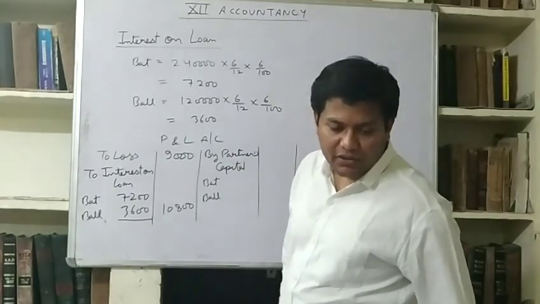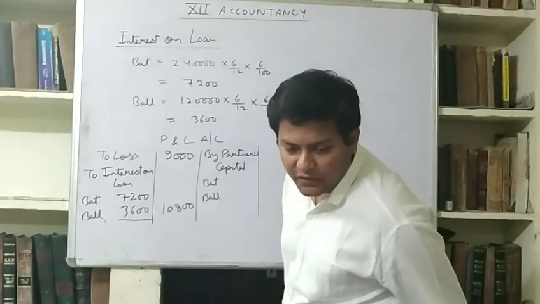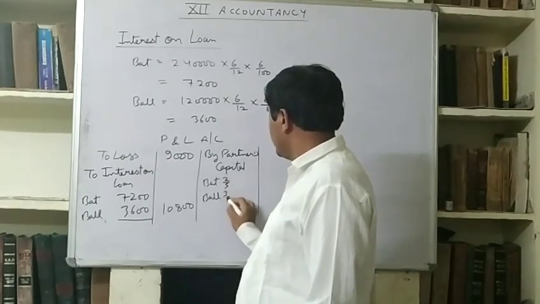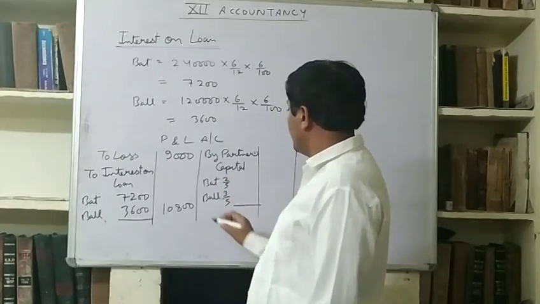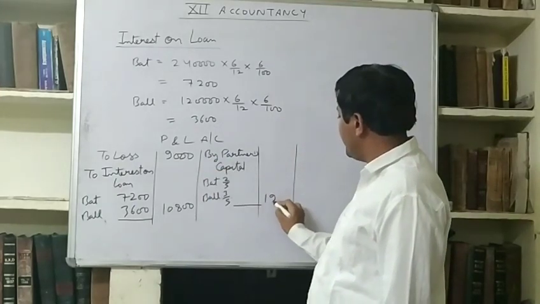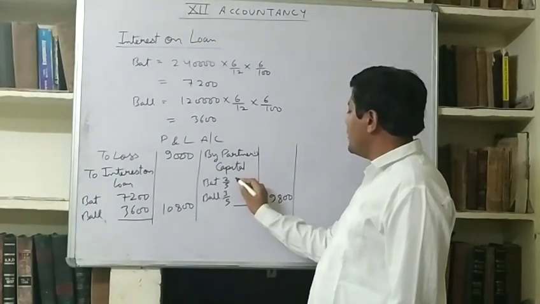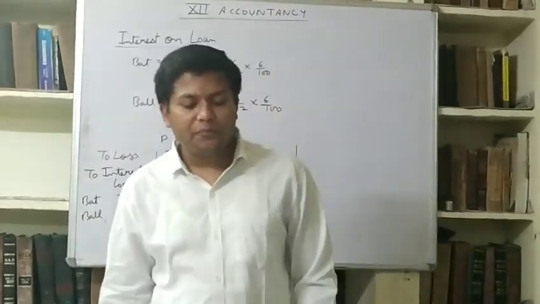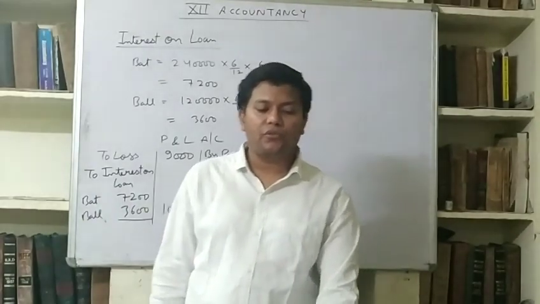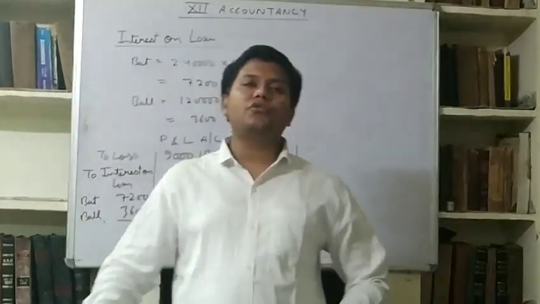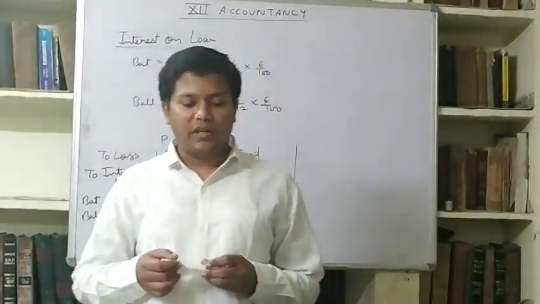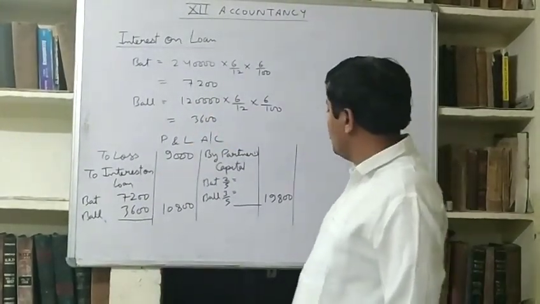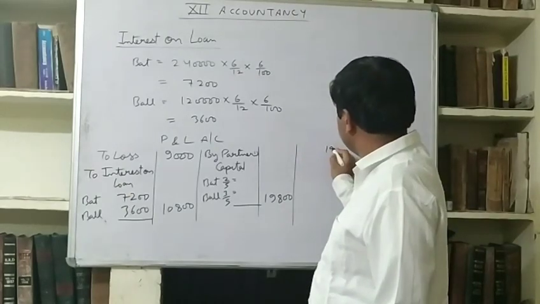In their profit sharing ratio. Profit sharing ratio is given in the question, 2:3. Balance is 19,800. This 19,800 will be distributed between B and C in the ratio 2:3, which is their profit sharing ratio. When profit sharing ratio is 2:3, then losses will also be distributed in the ratio of 2:3. So 19,800 into 2/5.